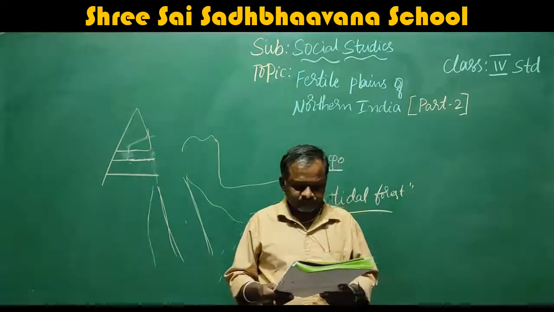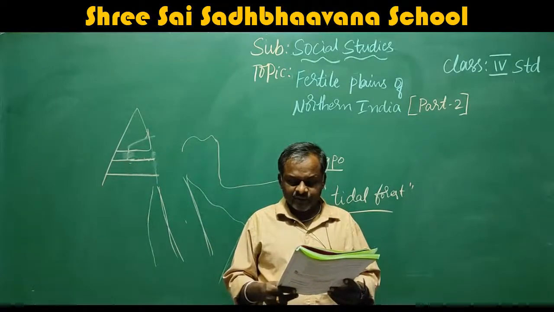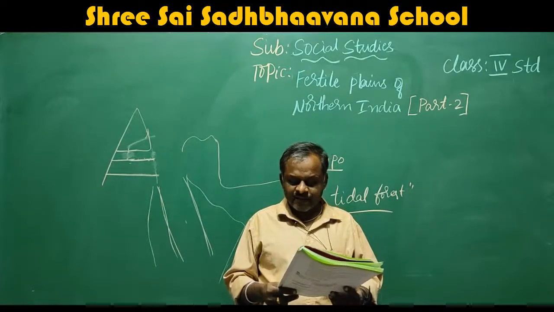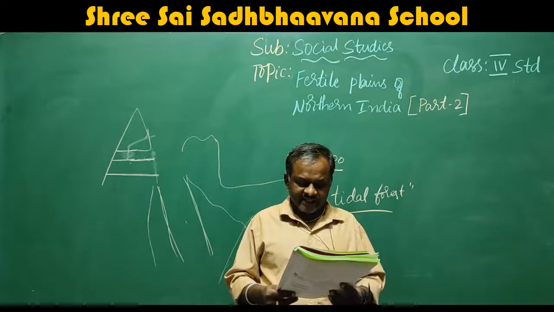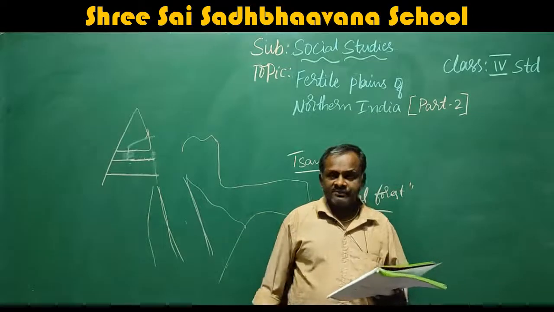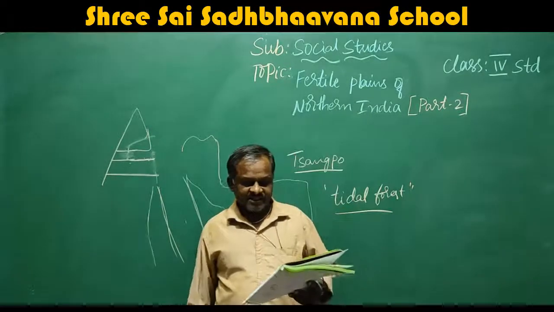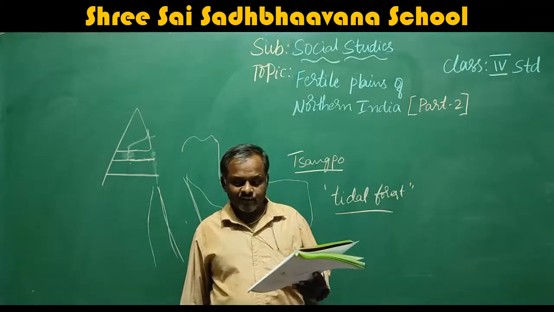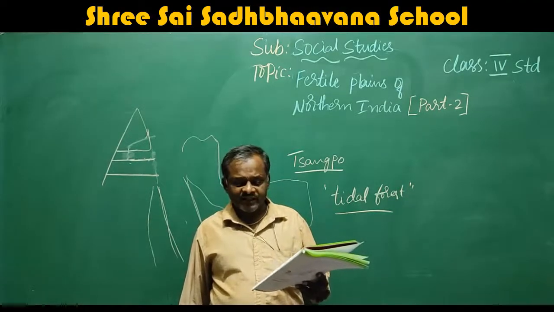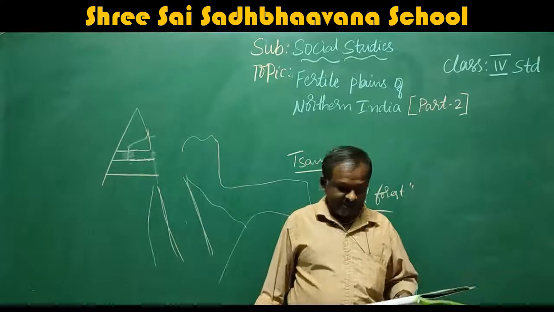Do you know? River Brahmaputra is known as Yarlung Tsangpo in China, Tsangpo in Tibet, Brahmaputra in India, and Jamuna in Bangladesh. These are the names of Brahmaputra in different countries. In China, it is called Yarlung Tsangpo, Tsangpo in Tibet, Brahmaputra in India, and Jamuna in Bangladesh.